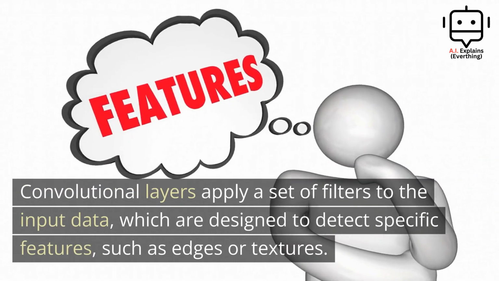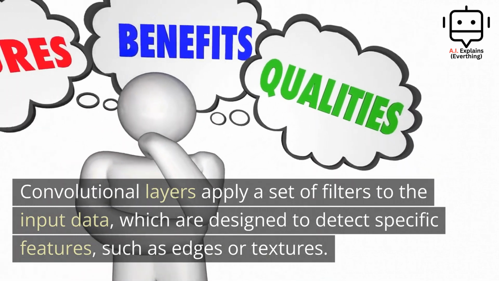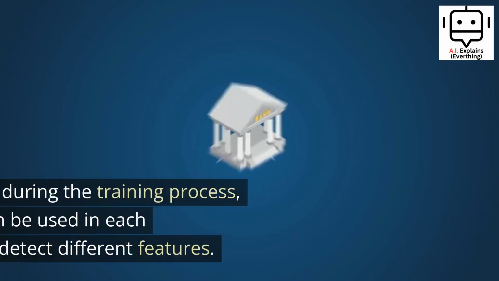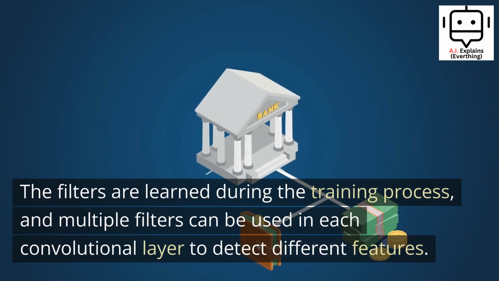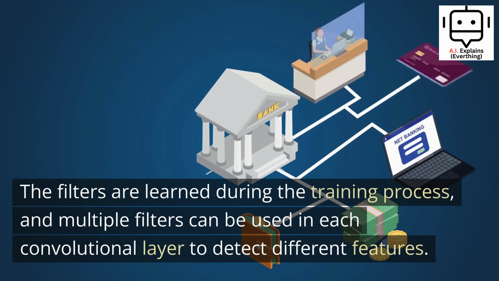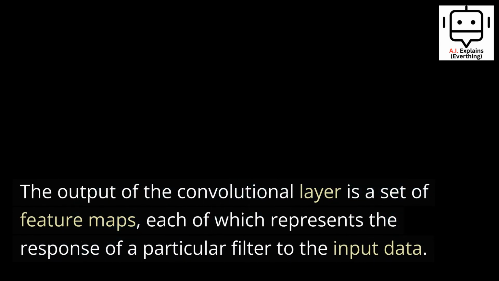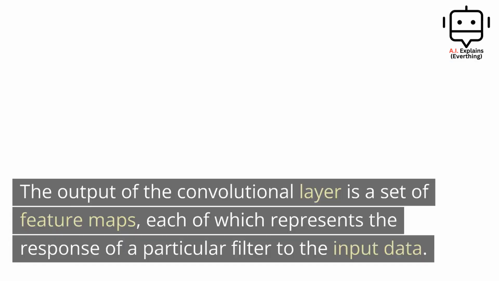Convolutional layers apply a set of filters to the input data, which are designed to detect specific features, such as edges or textures. The filters are learned during the training process, and multiple filters can be used in each convolutional layer to detect different features. The output of the convolutional layer is a set of feature maps, each of which represents the response of a particular filter to the input data.